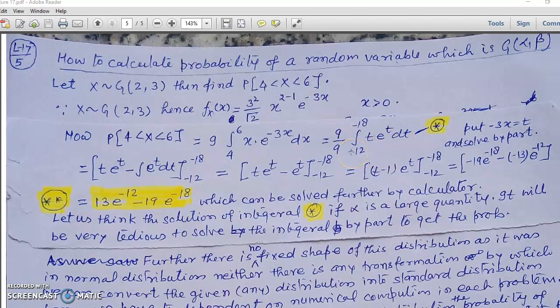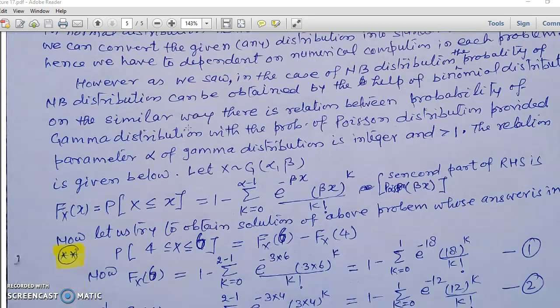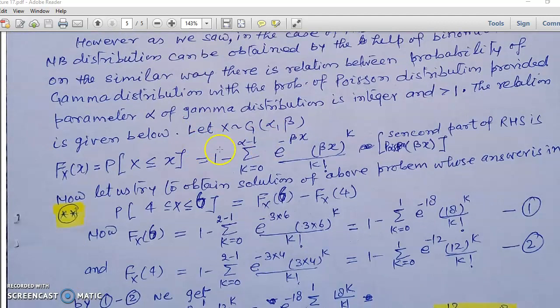So there is a correspondence between the probability of gamma distribution and the probability of Poisson distribution, provided the parameter alpha of the gamma distribution is an integer. So I am just talking about the situation when alpha is an integer value, and the relation is that if x is a random variable which has gamma distribution with parameters alpha, beta, where alpha is an integer,